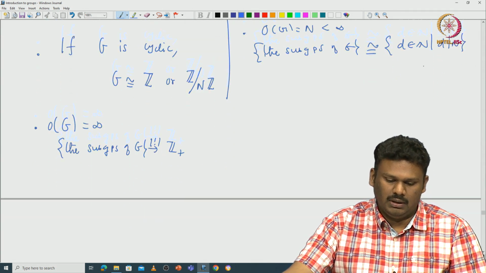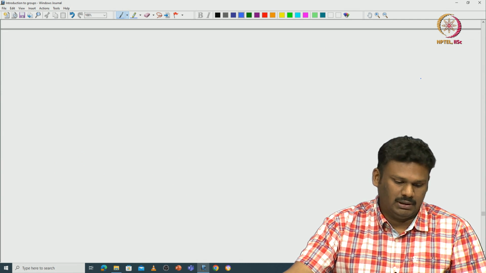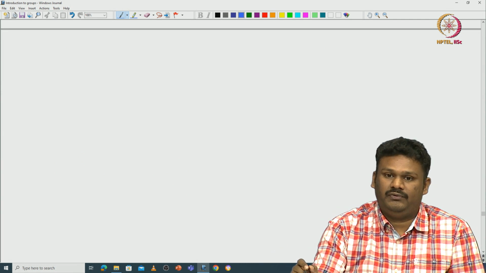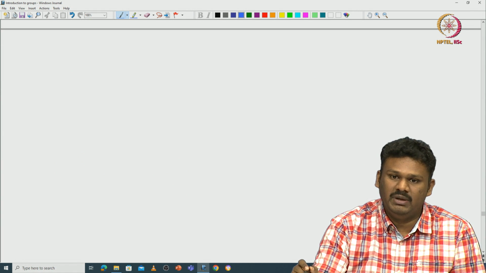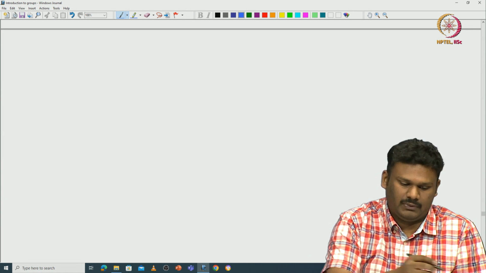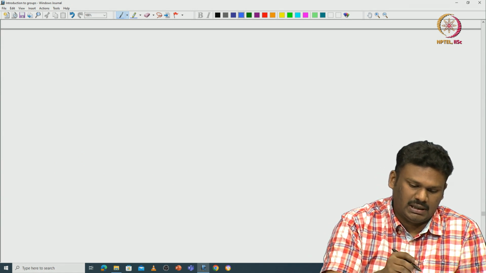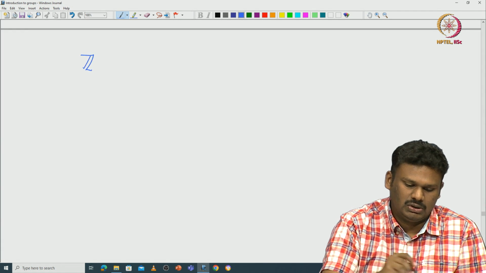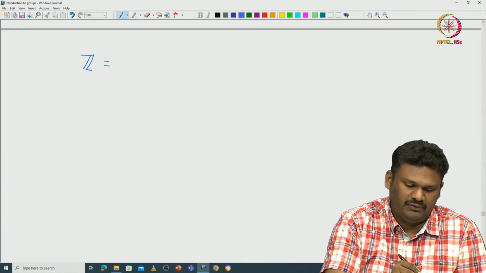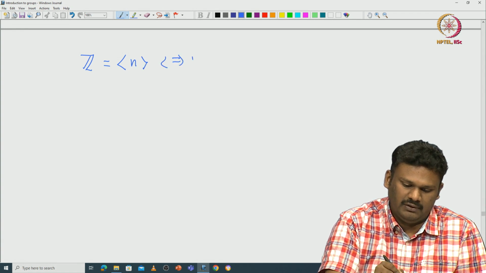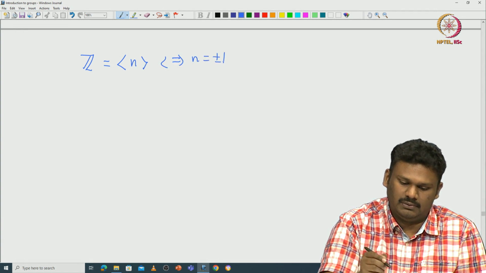Now we will ask a very fundamental question: if you fix a cyclic group, then how many generators are there? For example, let us start with integers. We have already seen that the integers are generated by some n if and only if n is plus or minus 1.